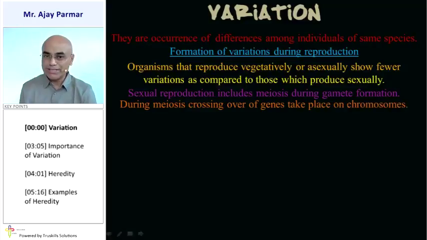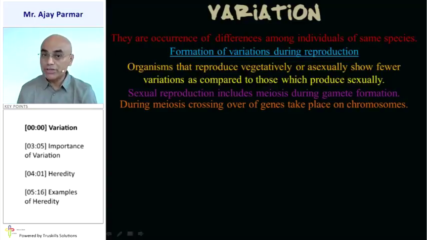Now during meiosis, crossing over of the gene takes place. The crossing over of the gene will take place such that one of the identical genes will be from the father side, that is the male side. And the other gene will be from the mother side, that is the female side. And the crossing over of the genetic material of those chromosomes will take place during the process of meiosis.